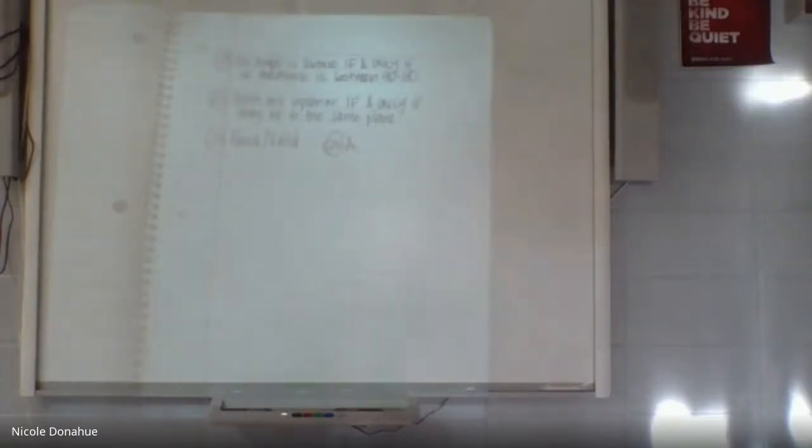All right, so take a minute to look at the warm-up questions. There's two there asking you to decide if it's true or false, and then if it's false, you're going to write a counter example. So draw a picture, write an example of something that would be a counter example if it's false.